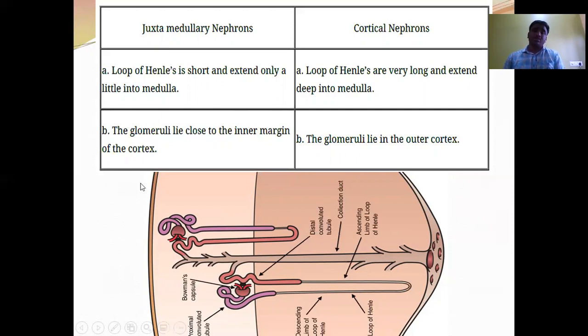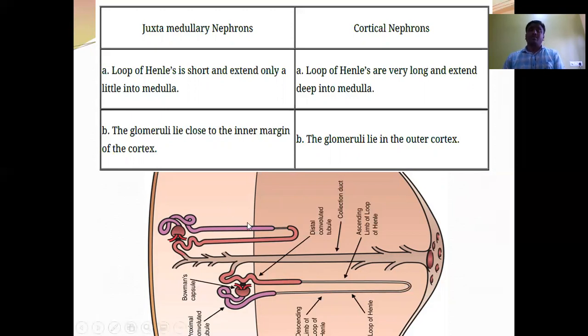So here you can see this is a cortical nephron and this is a juxtamedullary nephron. The cortical nephron has the short loop of Henle, the juxtamedullary nephron has the long loop of Henle. Only a little portion of the cortical nephron extends into the medulla, and the major portion of Henle's loop extends deep into the inner region of the medulla. Cortical nephrons constitute 85% and juxtamedullary nephrons only 15%.